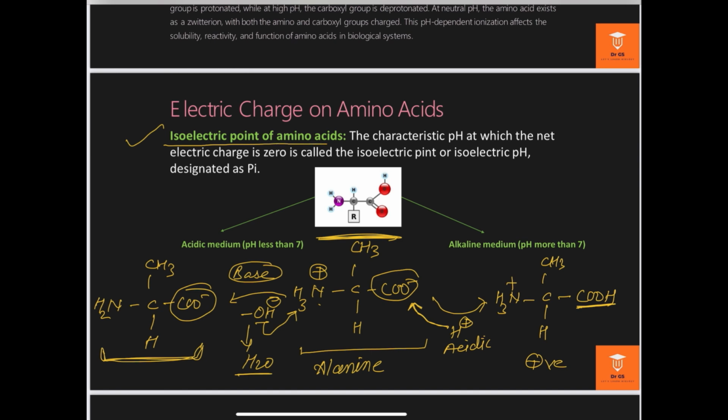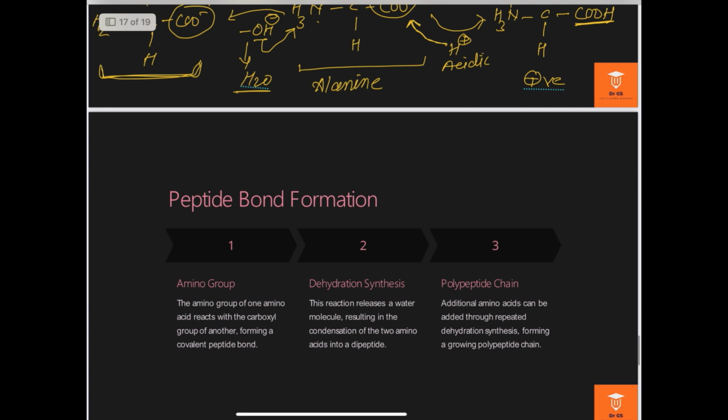What is the isoelectric point of an amino acid? The value of the pH at which the net electrical charge is 0 is called the isoelectric point or the isoelectric pH, which is designated as pI. So this is the relationship between the protonation, deprotonation or ionization of the amino acid on the basis of pH.